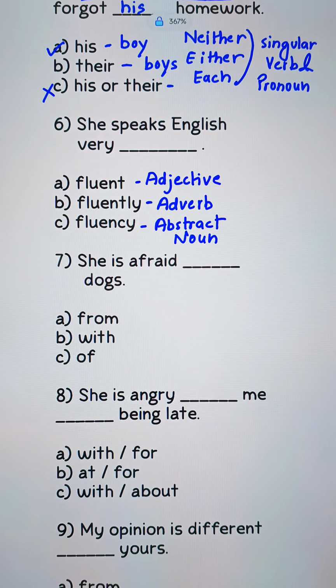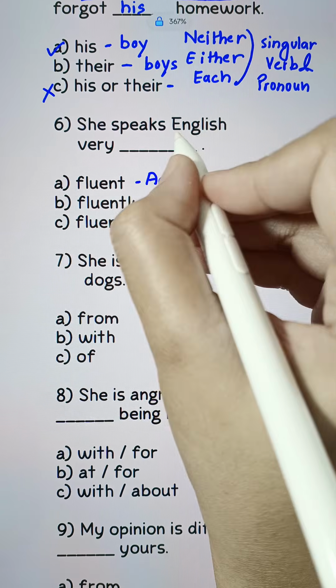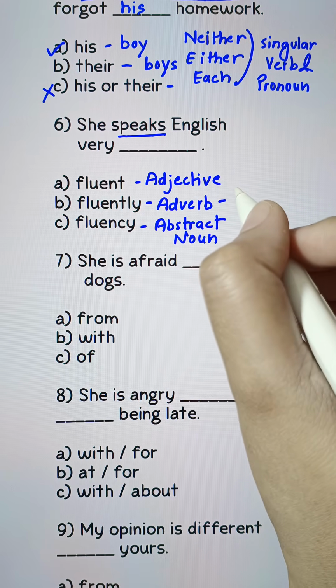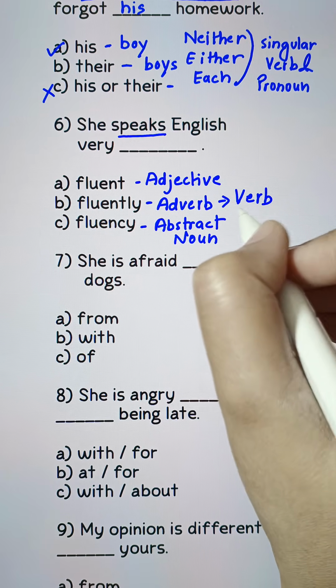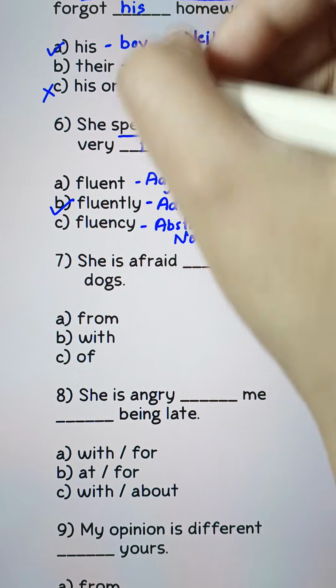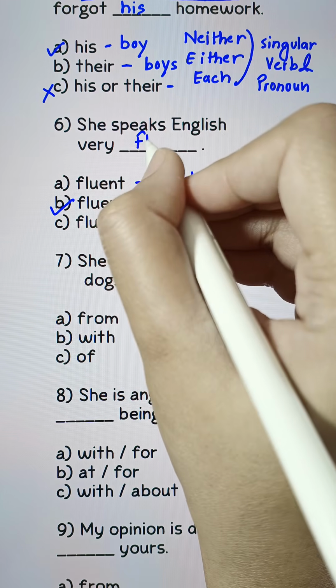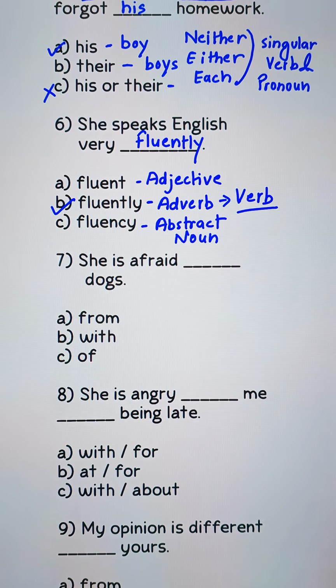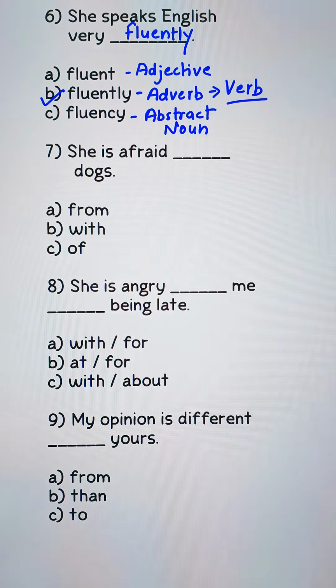So here the keyword is speaks. Speaks is a verb. An adverb modifies a verb. So she speaks English very fluently. How does she speak English? Very fluently. Now let's move to the next question.